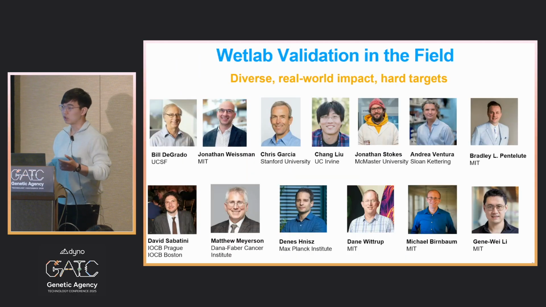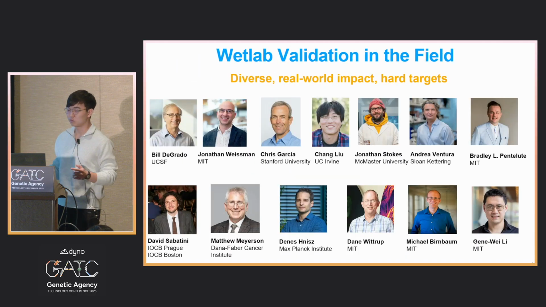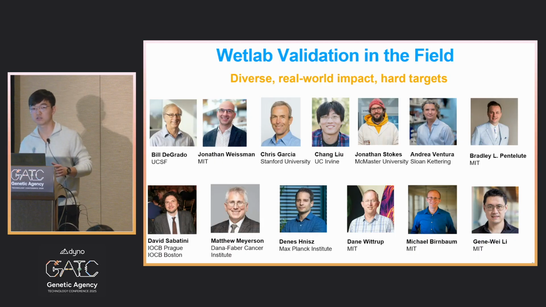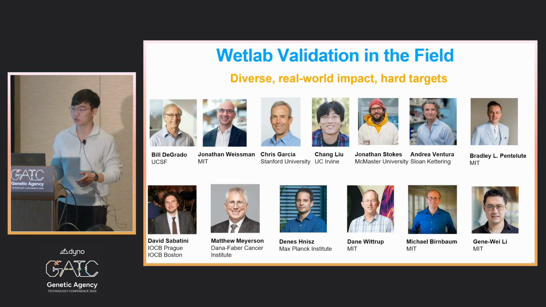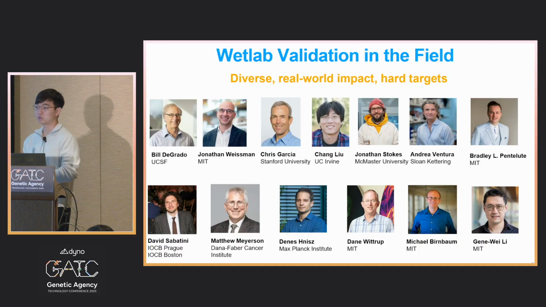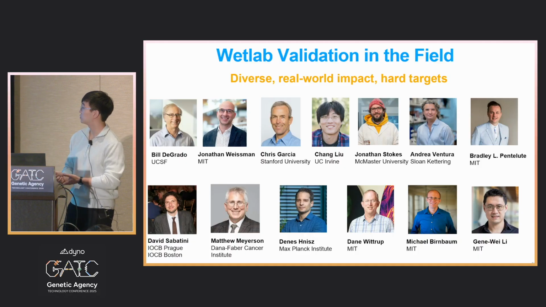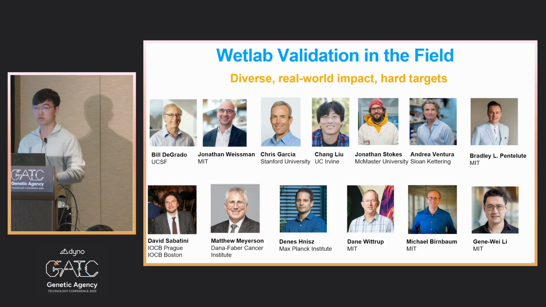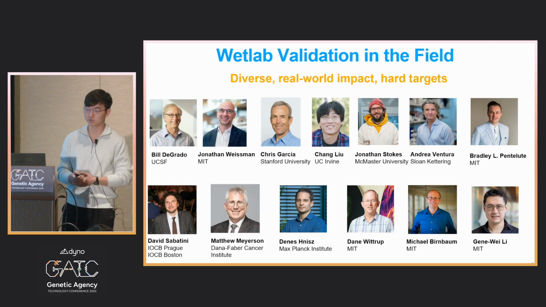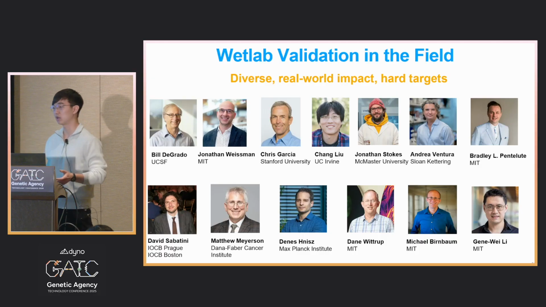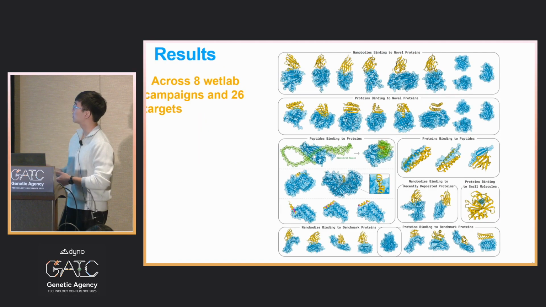And unlike structure prediction, we would like to have more experimental validation, not just computational metrics, to see that our designed binders actually work well in the lab. So we have over 26 experimental collaborators and expanding, and this is a subset of them, and they're actually working on real-world impactful problems in biology. And currently we have 8 wet lab campaigns and 26 targets that we have results for, and I'll briefly explain.